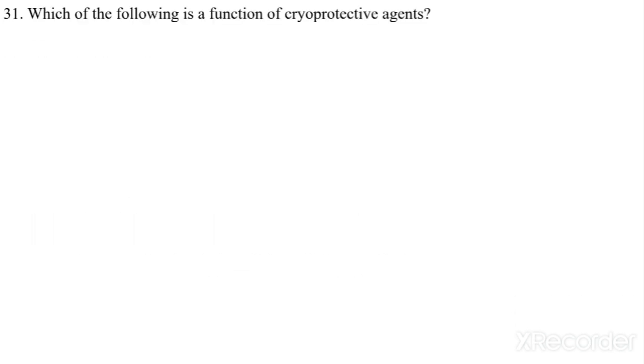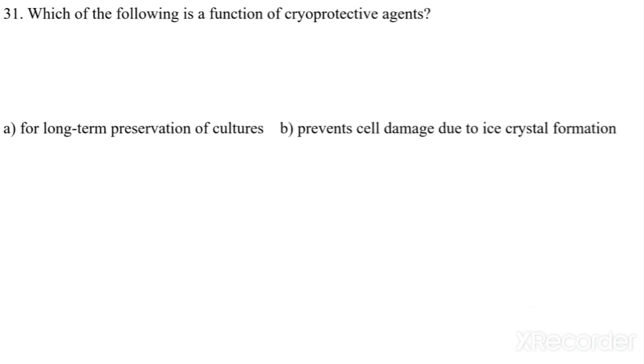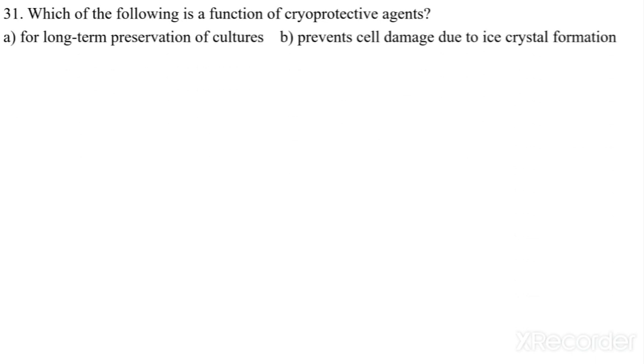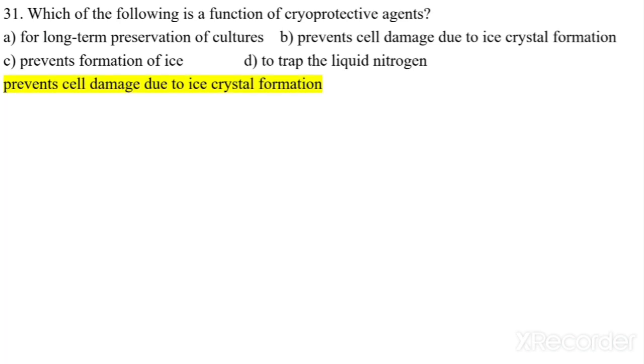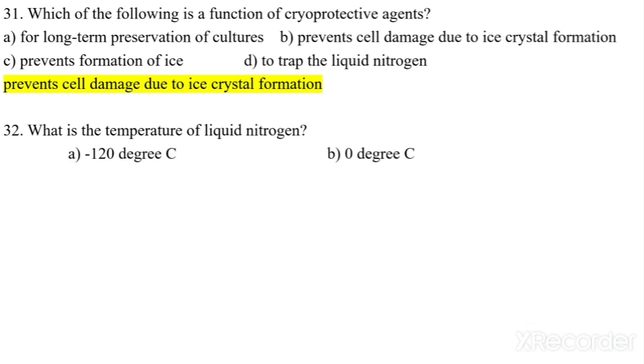Which of the following is a function of cryoprotective agents? For long-term preservation of cultures, prevents cell damage due to ice crystal formation, prevents formation of ice, and to trap the liquid nitrogen. So, which is a function of cryoprotective agents? Prevents cell damage due to ice crystal formation. What is the temperature of liquid nitrogen? Minus 120 degrees Celsius, 0 degrees Celsius, minus 150, minus 196 degrees Celsius. So minus 196 degrees Celsius.